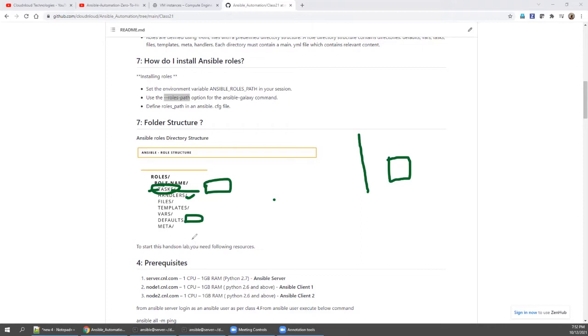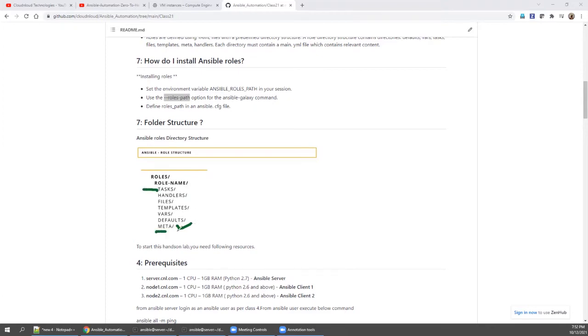And before running this role, if you are planning to execute some prerequisites or some commands or some checks, then it should be part of meta. Meta is dependency. If you mention something in meta, then meta will be executed first, then only the control will transfer to tasks.